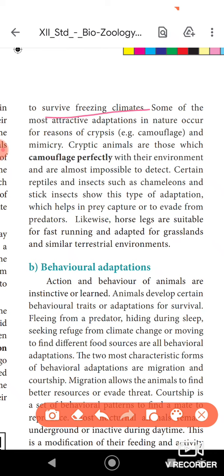Some of the animals have a type of adaptation called crypsis. Actually, what is the meaning of crypsis? Crypsis is also called camouflage. Camouflage means the animals change their body and their color, everything, according to the surrounding environment.